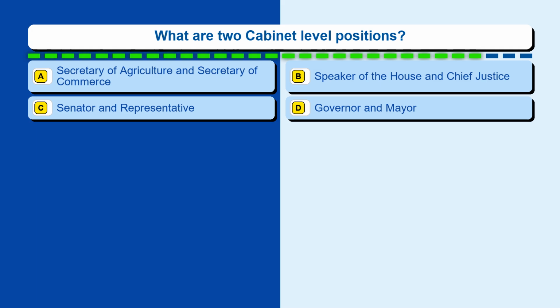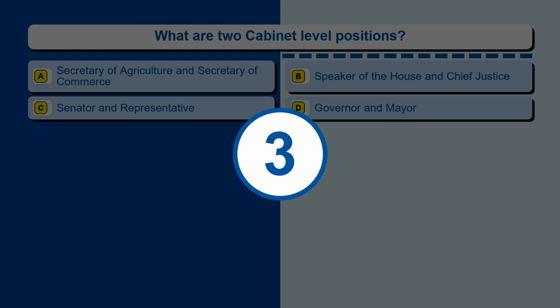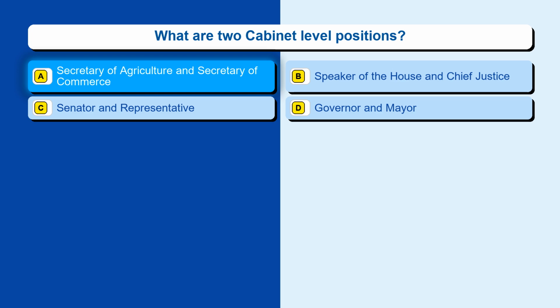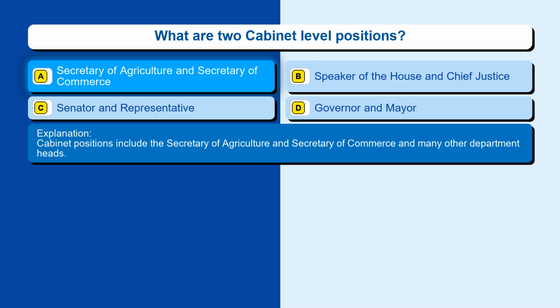Question 115. What are two cabinet-level positions? Option A, Secretary of Agriculture and Secretary of Commerce. Option B, Speaker of the House and Chief Justice. Option C, Senator and Representative. Option D, Governor and Mayor. The correct answer is option A, Secretary of Agriculture and Secretary of Commerce. Cabinet positions include the Secretary of Agriculture and Secretary of Commerce and many other department heads.